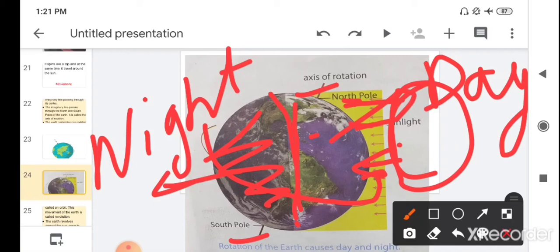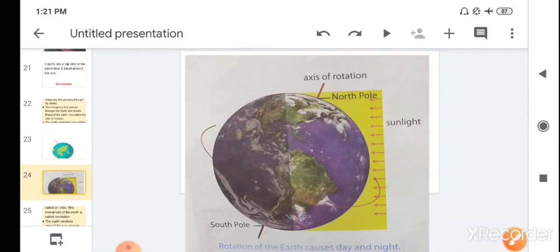Children, the earth completes one rotation in 24 hours.